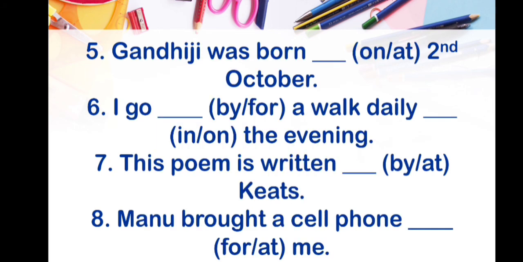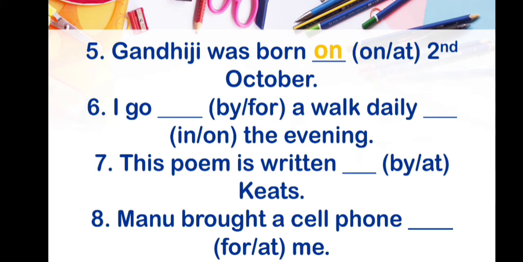The next sentence is Gandhiji was born dash. Options are on or at 2nd October. Again you can see a date is given, and with a date which preposition will we use? Yes, on. So the answer is Gandhiji was born on 2nd October.